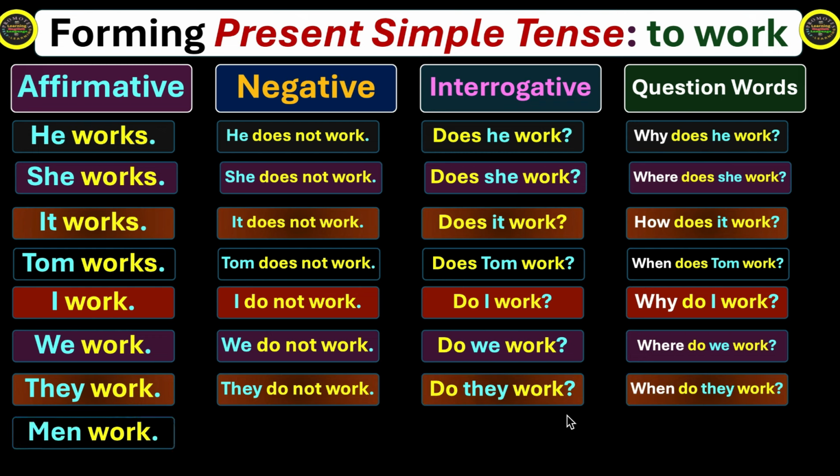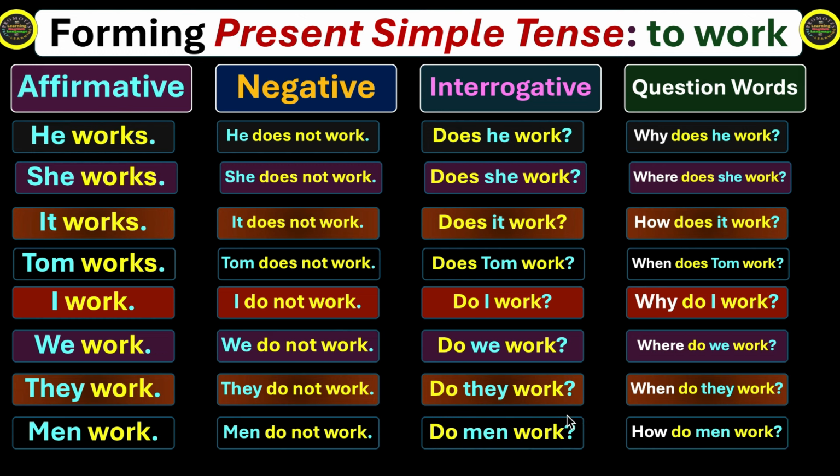Now we have the plural noun. Men work, men do not work. Do men work? How do men work? These are 34 structures of present simple tense. You can replace the word work with any other verbs of your choice, and you can make sentences as many as you like.